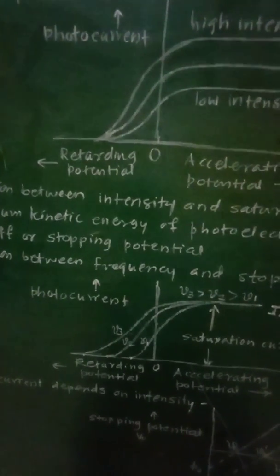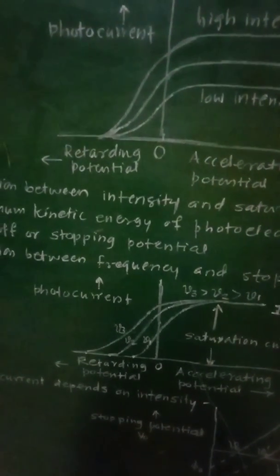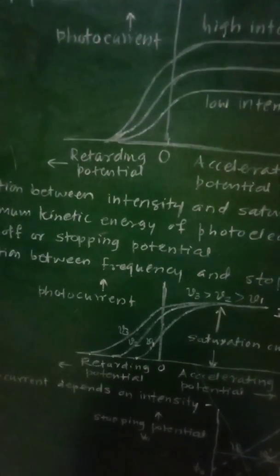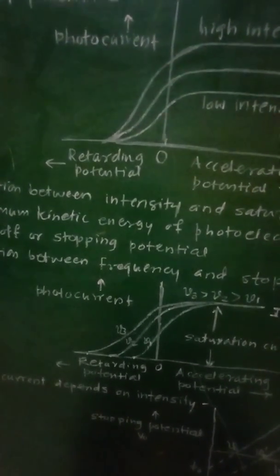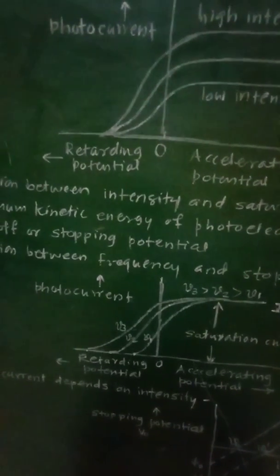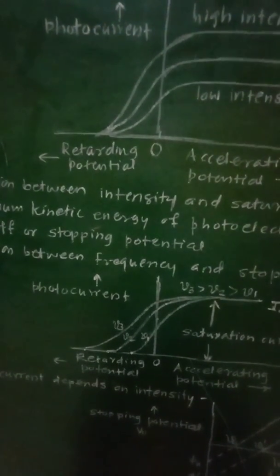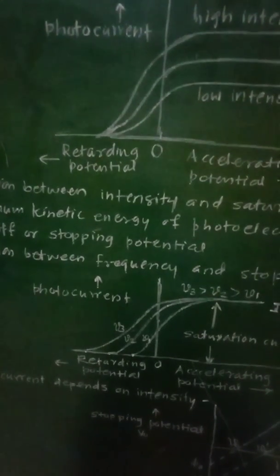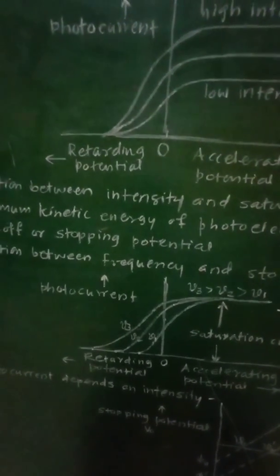If the material of the emitter is changed, then the frequency of incident radiation is changed, and the maximum kinetic energy will be changed.